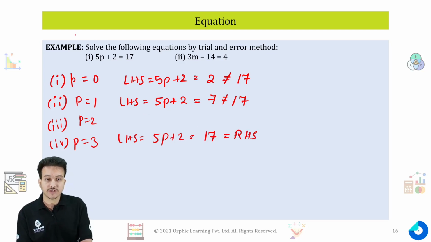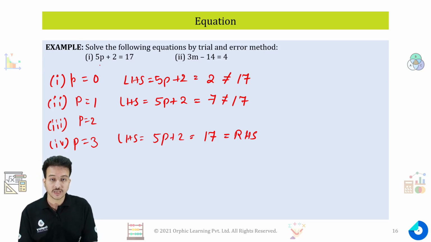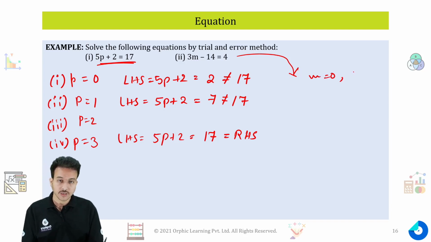Hence we will say that p is equal to 3 is the solution of this equation. Again, for the second one, if you try the trial and error method, first put the value of m as 0. We will not get an equal answer, that is, LHS is not equal to RHS. So m is equal to 0 is not a solution.